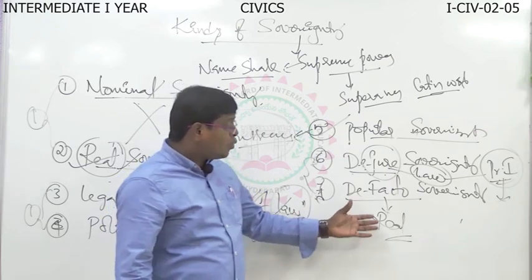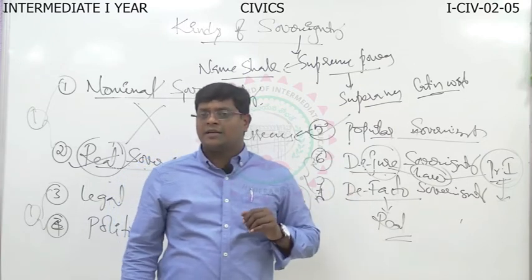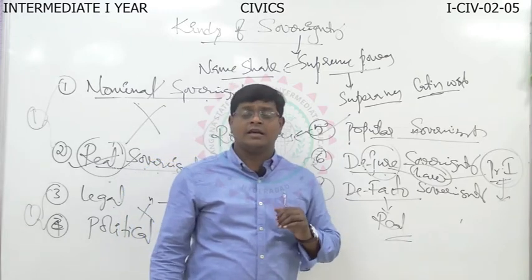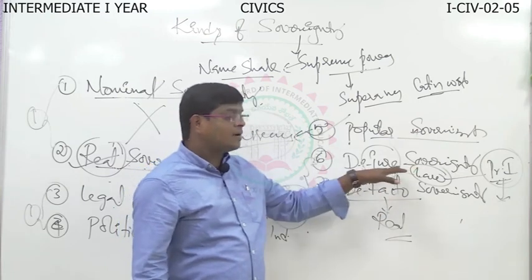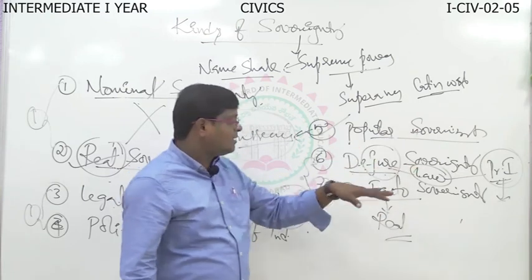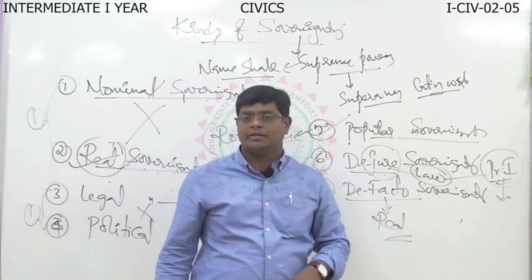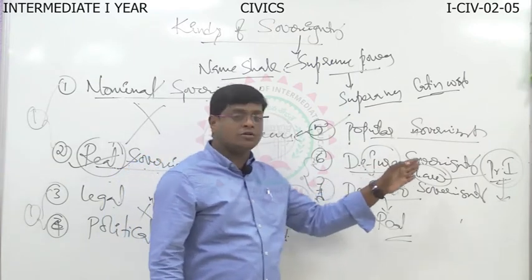But here we have to concentrate on Hitler and Mussolini. You know that Hitler and Mussolini are the famous dictators. They basically came to rule their respective countries based on de jure sovereignty. As per law, they were considered de jure sovereigns.